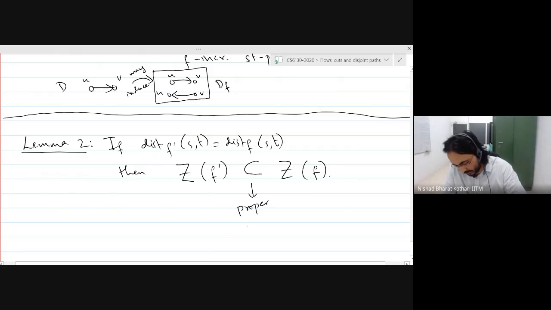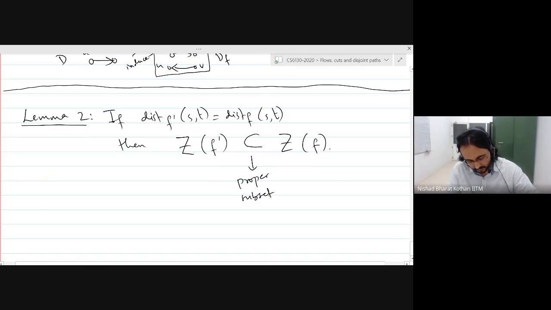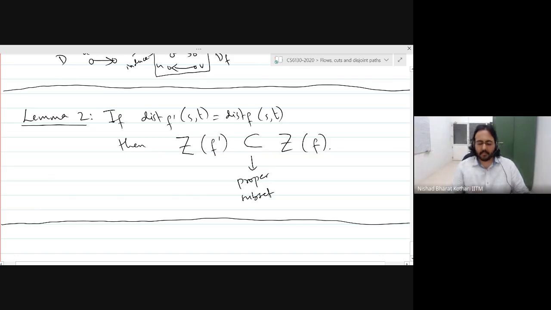It cannot be exactly equal to the same set. Some element has to disappear. Is it clear what the statement of the lemma is saying?